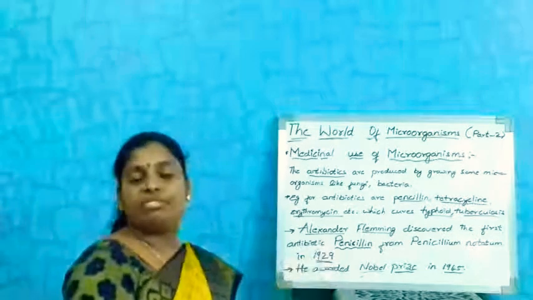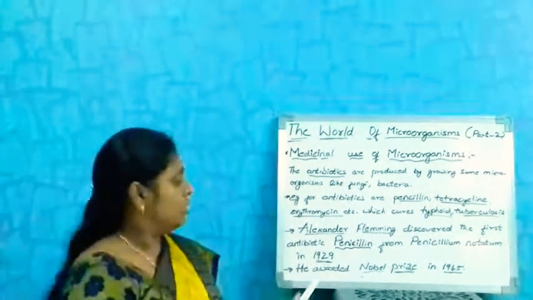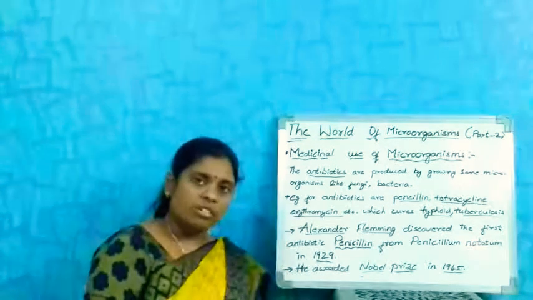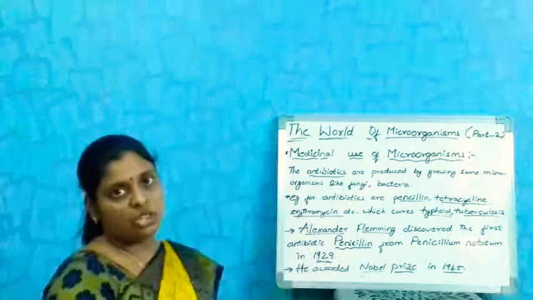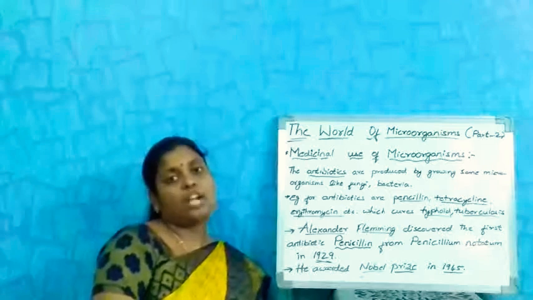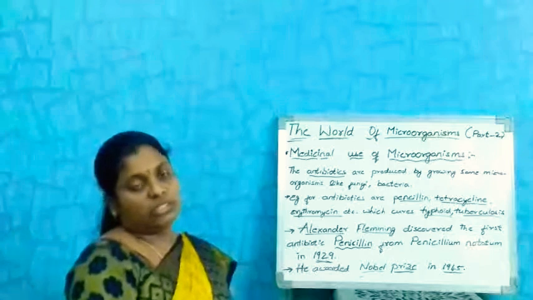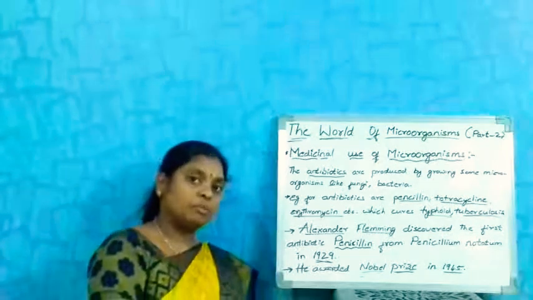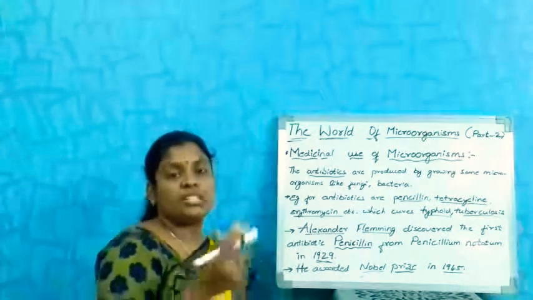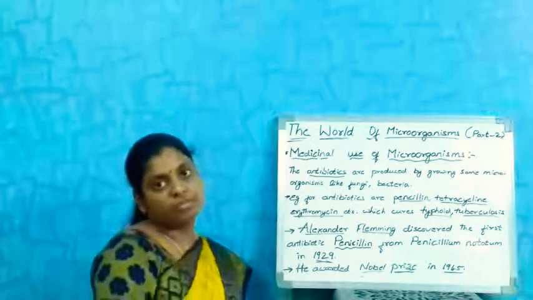The discovery of penicillin. Alexander Fleming was the first scientist who discovered an antibiotic. The first antibiotic came from Penicillium notatum. From Penicillium notatum, the antibiotic called penicillin was obtained. This penicillin is used to cure bacterial infection.